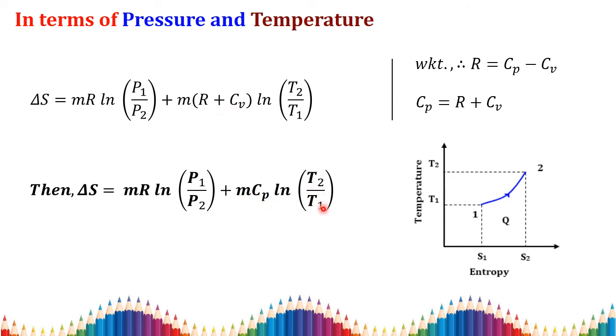This is our second equation, the entropy in terms of pressure and temperature. Here m and R are constant, m and Cp are constant, and only pressure and temperature vary.